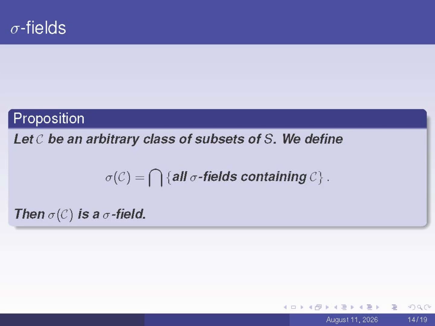Suppose that a collection C is a set consisting of subsets of S, which, of course, does not necessarily constitute a sigma field. The goal is to extend the collection C so that the enlarged collection forms a sigma field. This theorem illustrates how to construct the minimal enlarged collection, namely, by considering the intersection of all sigma fields containing C, as shown in the second line. The theorem proves that this intersection is indeed a sigma field.